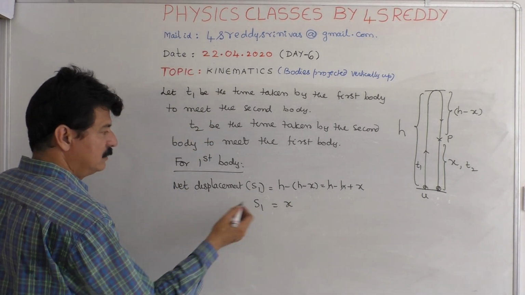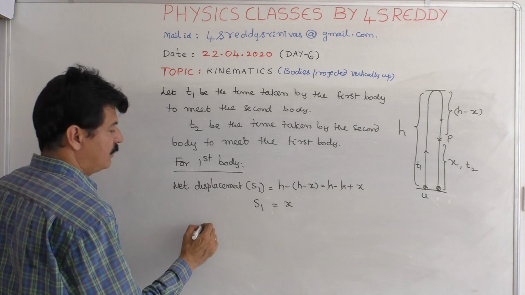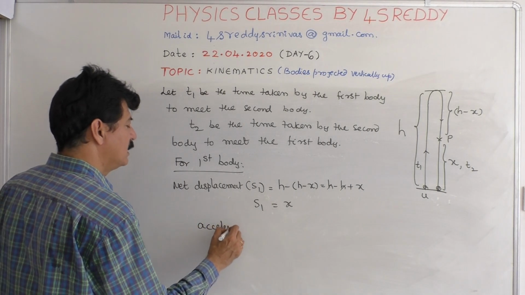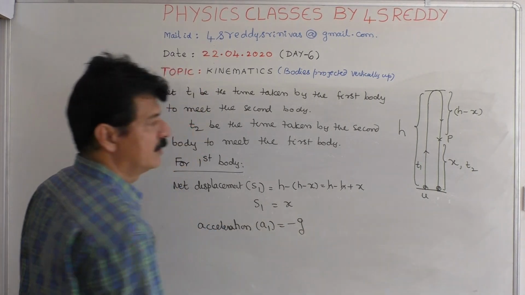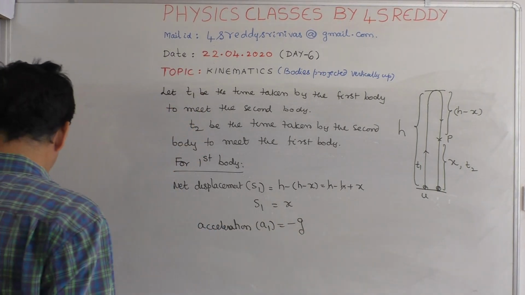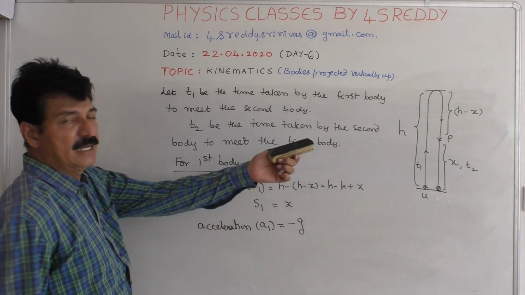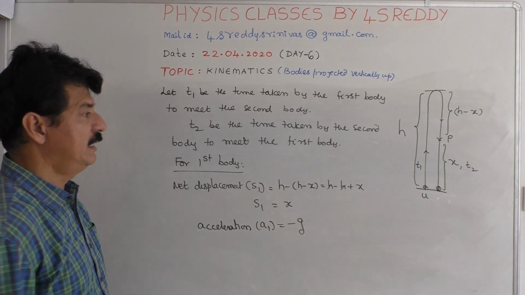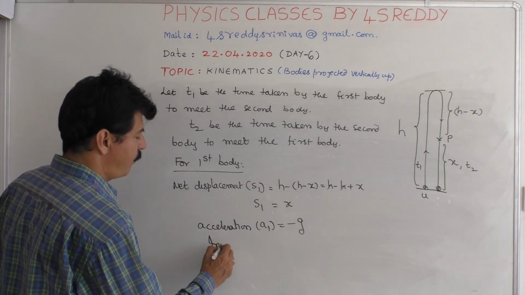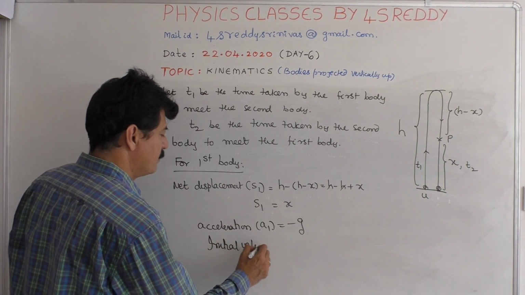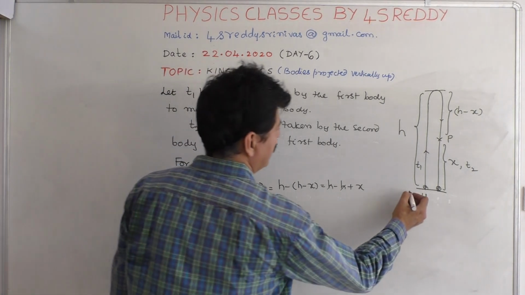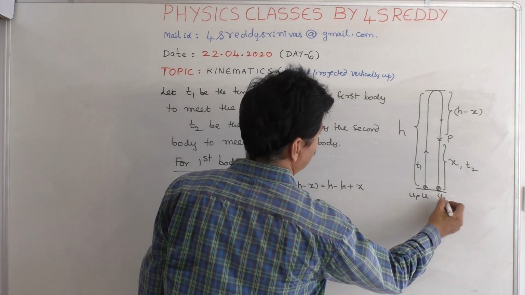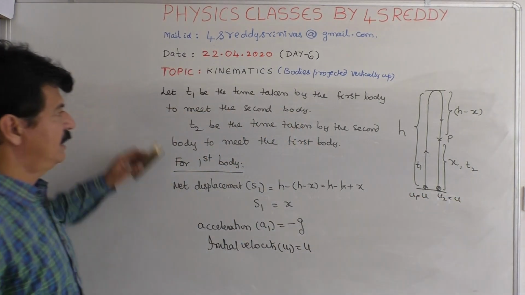And once you got this, in upward motion acceleration A1 is equal to minus g. Then we can substitute these numerical values. So time taken is T1 and initial velocity is u. If I take this as u1 and u2 also u, then what are you going to get here?